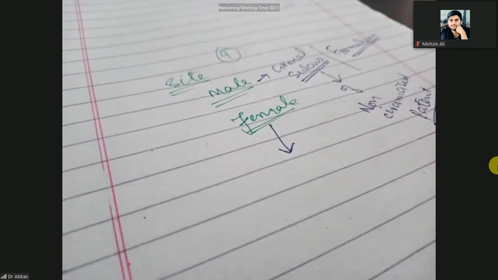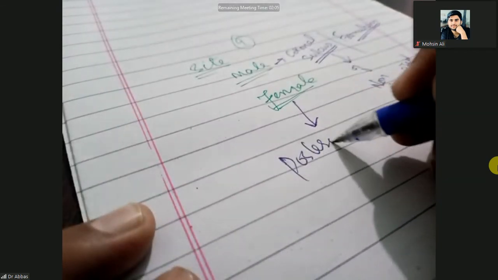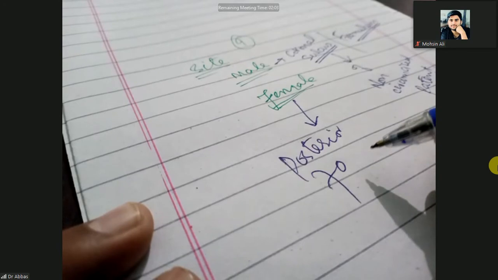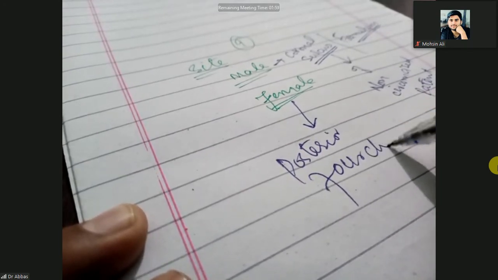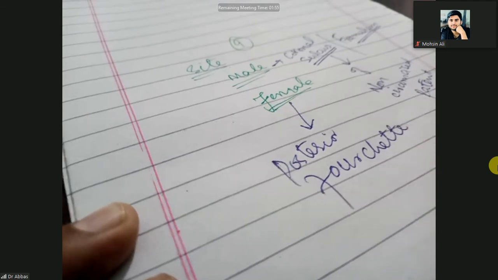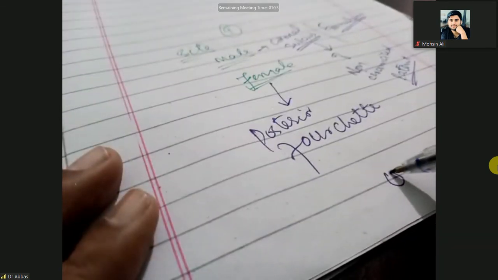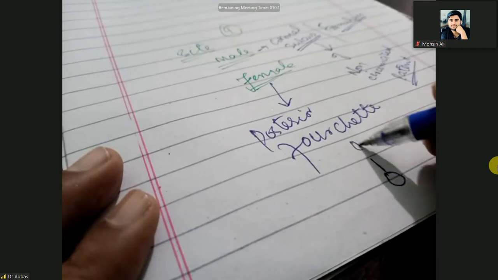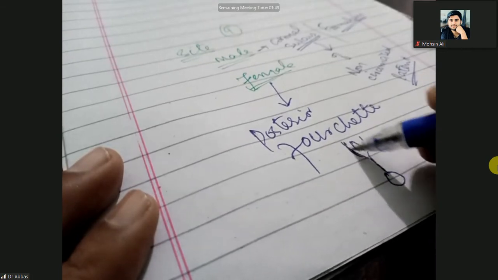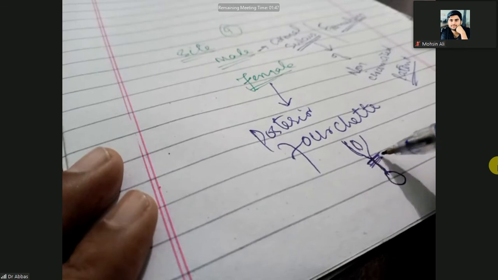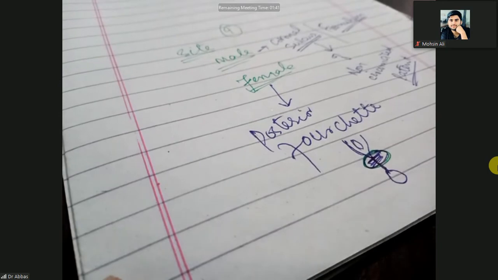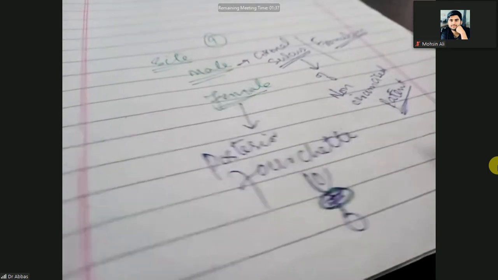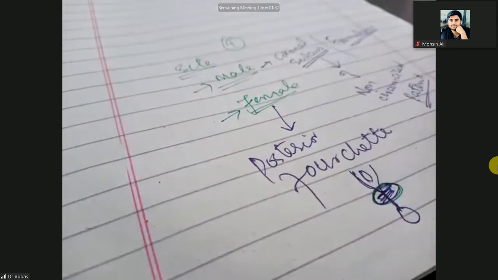But in the case of the female, these are present in the posterior fourchette. Posterior fourchette means this is the anus, and then here the vagina. So there is the junction between anus and vagina. Here these can be present. So this is the posterior fourchette, the junction of the anus and the vagina. So these can be present in both male and female.